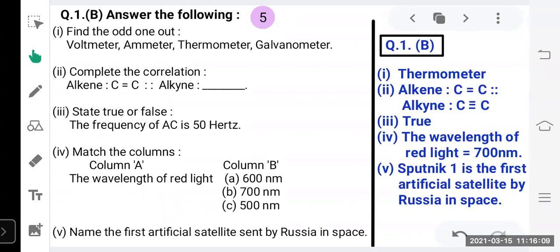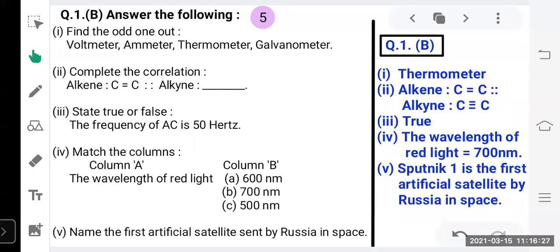Okay. So if you are not able to give any answer here, you will lose 1 mark here. That's why it is suggested that you prepare all the objective questions from all the 10 chapters, so that you can get full marks, 10 out of 10, in your objective.